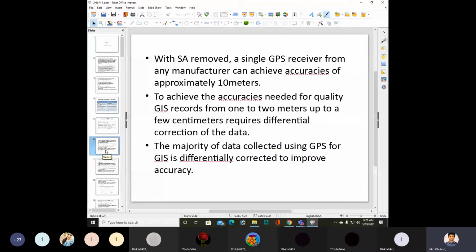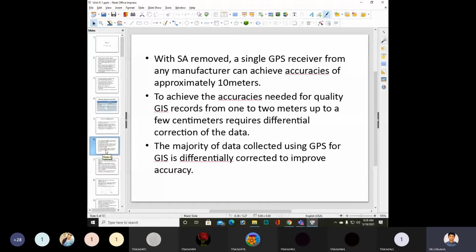To achieve the accuracies needed for quality GIS records, from 1 to 2 meters up to a few centimeters, requires differential correction of the data.